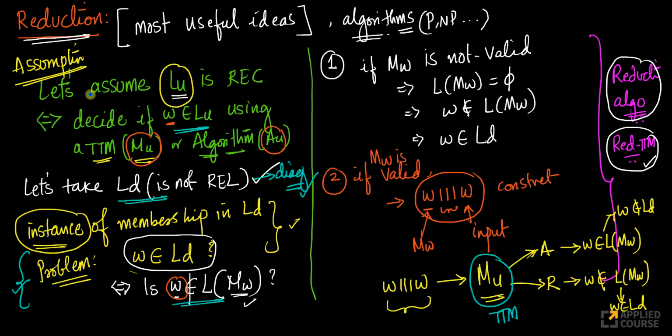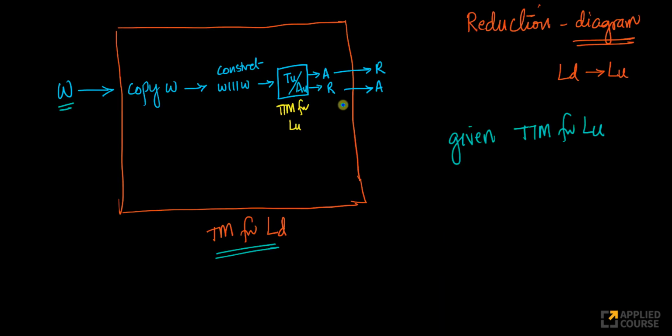Okay, that's the assumption we started off with, right? Again, this whole logic can be understood using this single diagram. Very powerful diagrams called reduction diagrams, right? So suppose somebody gave me this W. I copied the W. Then I constructed W1111W. I'll give this as the input to my TTM, my total Turing machine.